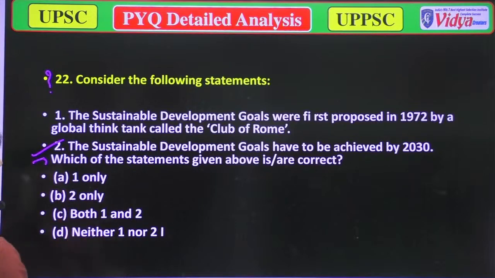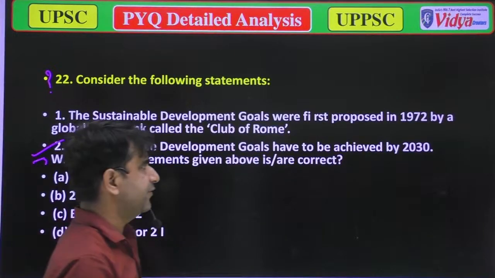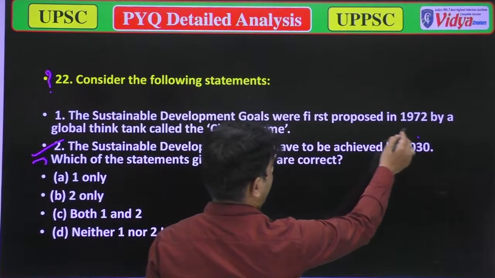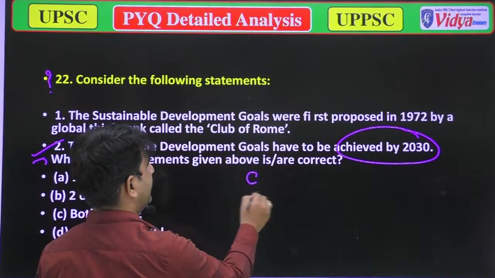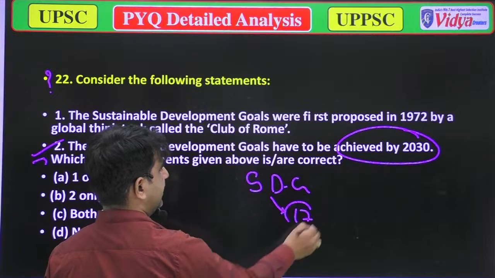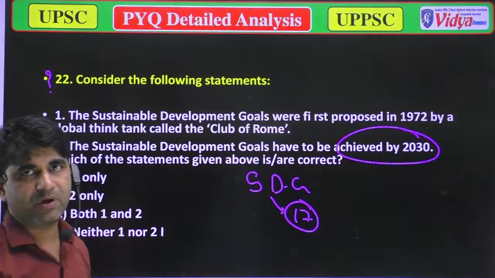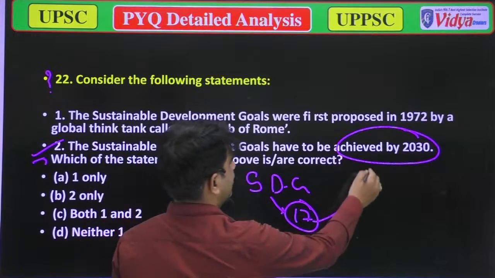Why is it correct? Because it is our promise to ourselves that we will achieve the sustainable development goals by 2030. When we talk about the sustainable development goals, there are 17 sustainable development goals which we have to achieve by 2030. So option B is correct.